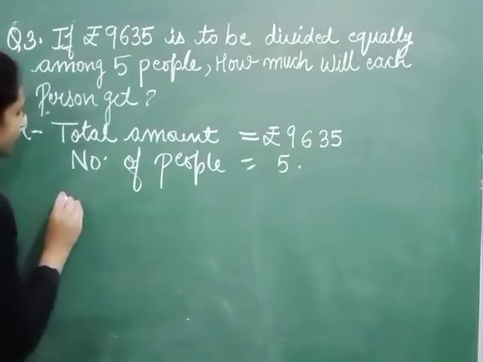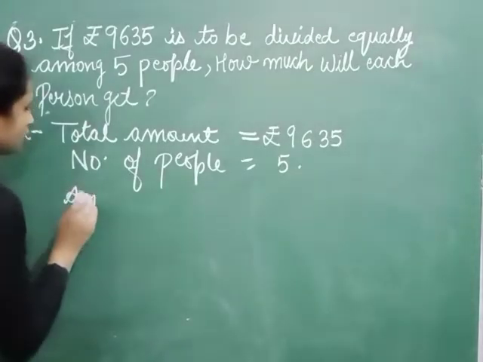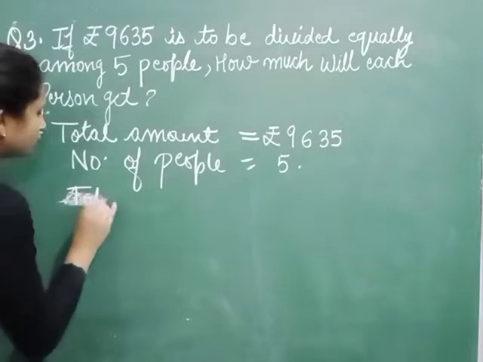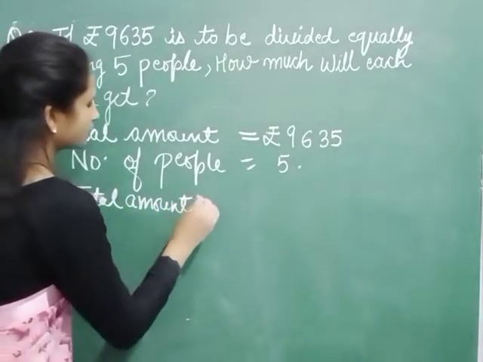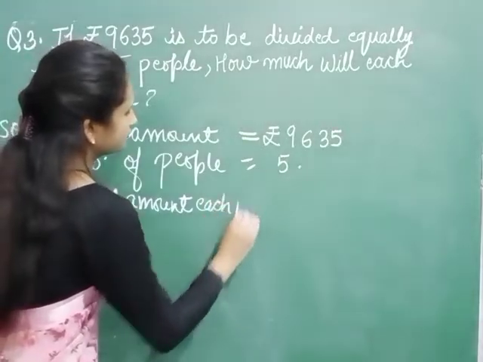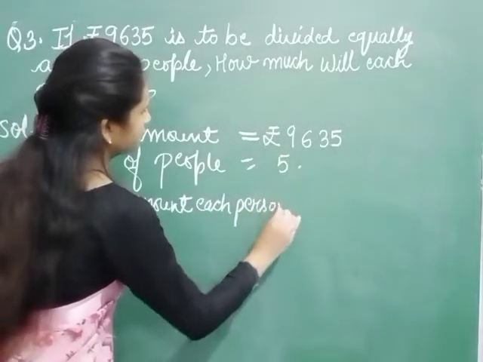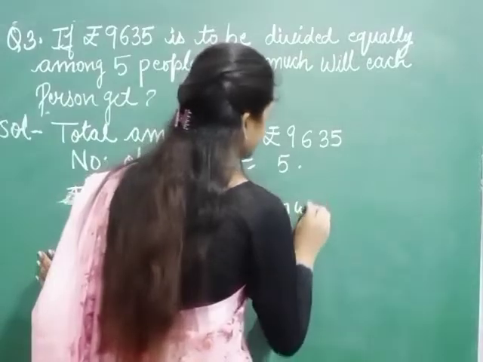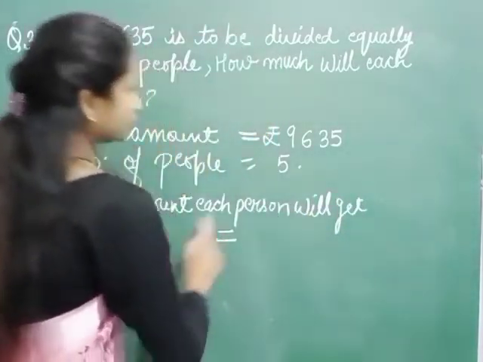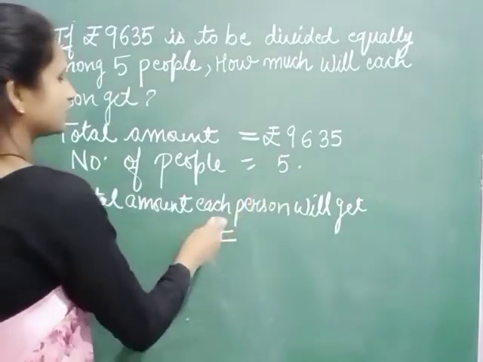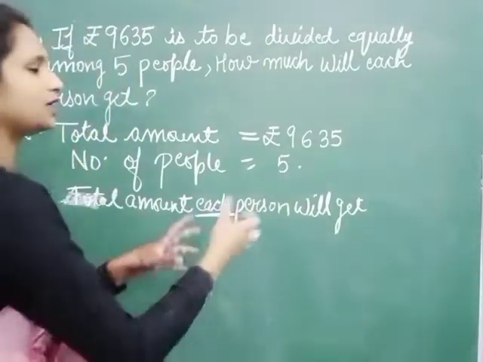So we have to write the amount each person will get is equal to, we have what is written here, each person, हर एक को कितना मिलेगा.